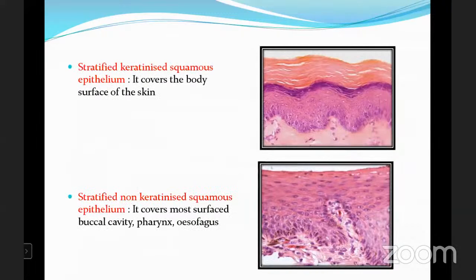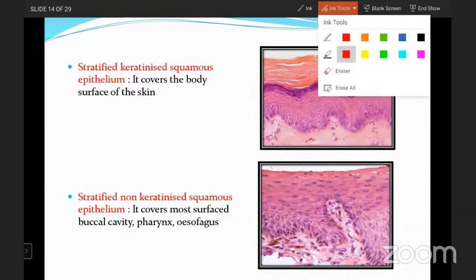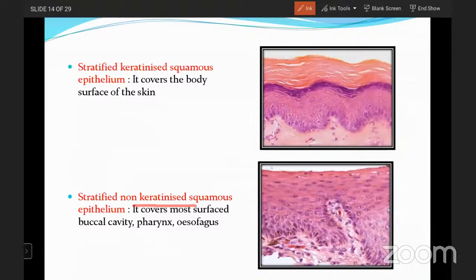Stratified keratinized squamous epithelium. I just explained it. Stratified means having more than one layer, but here it is covered with keratin. An example is the surface of the skin, which has keratin. Stratified non-keratinized means it does not have a keratin layer, but it has more than one layer.